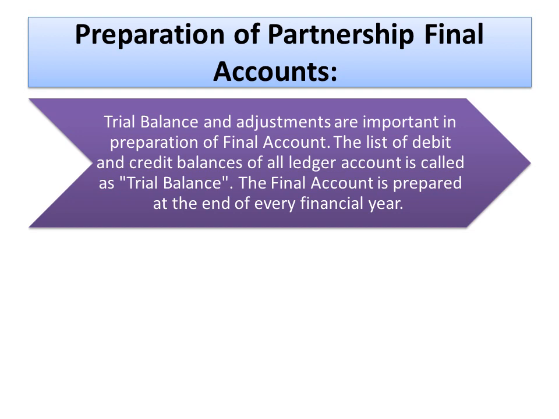So from the list of the balances, we have to prepare the trial balance. In that we have to segregate the debit balances and the credit balances. Debit balance is recorded on the debit side and credit balance is recorded on the credit side. That is, trial balance is always prepared in the T form. On the left hand side, definitely we will record the debit balances, and on the right hand side we will record the credit balances. And then on the basis of that, we prepare the partnership final account.